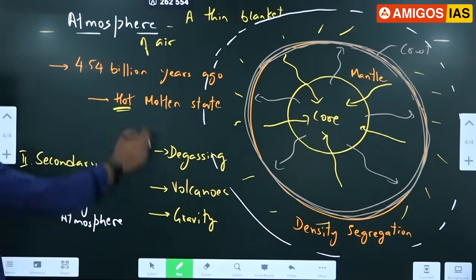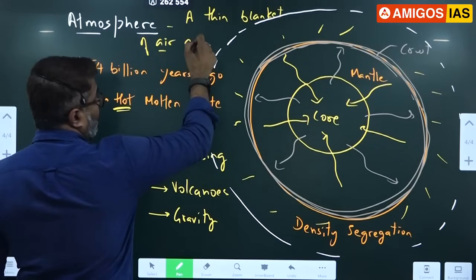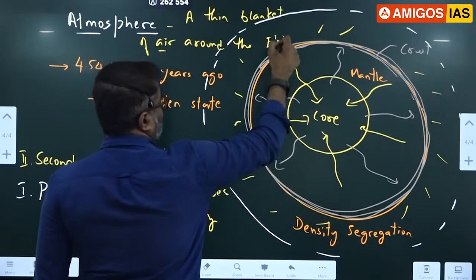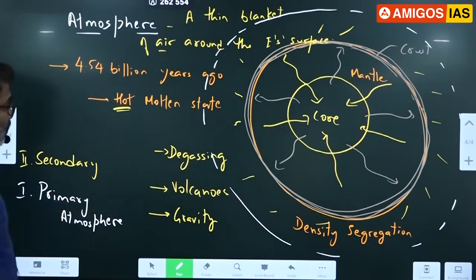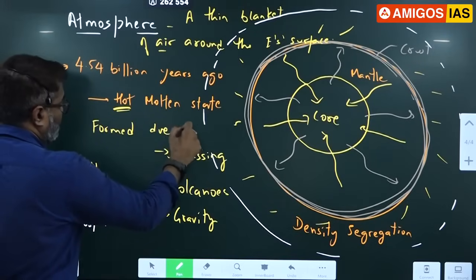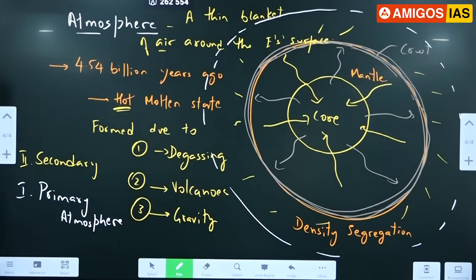Okay. So what is atmosphere? A thin blanket of air around the earth's surface, formed due to degassing, volcanic activity and gravity. Okay, so please remember what is atmosphere.